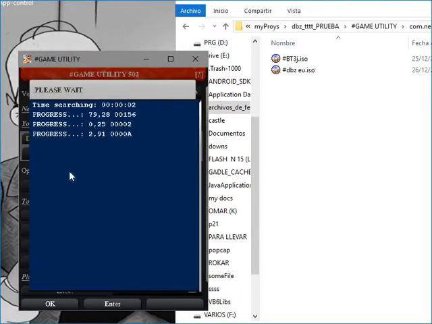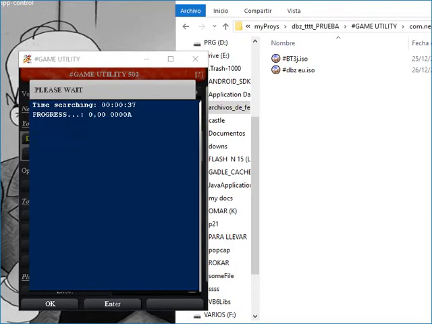And wait, first method using the working directory. Success. Now, let's test using external files.